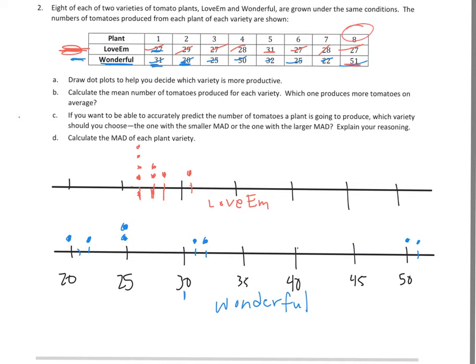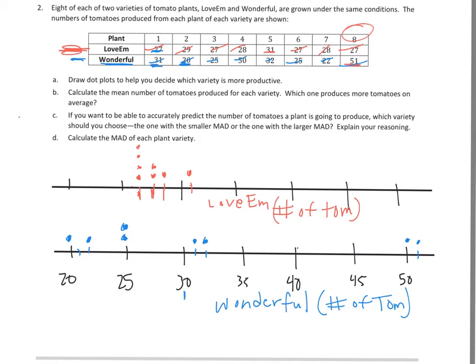And I'll put number of tomatoes, and I'm going to abbreviate. You probably want to write the whole thing out just to help you out with that. But this is more for calculation purposes.